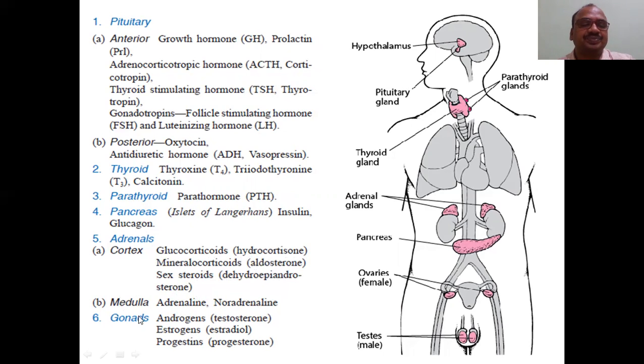And medulla. The medulla consists of adrenaline and noradrenaline, very powerful. Sympathetic system, you can study adrenaline, noradrenaline, also called epinephrine, norepinephrine. All are the same. Next is gonads, the reproductive system. Androgens secrete testosterone in the male. Estrogen, estradiol, and progesterone, progestins, in the females. All these we will see in a separate chapter. Only the main parts we will see.